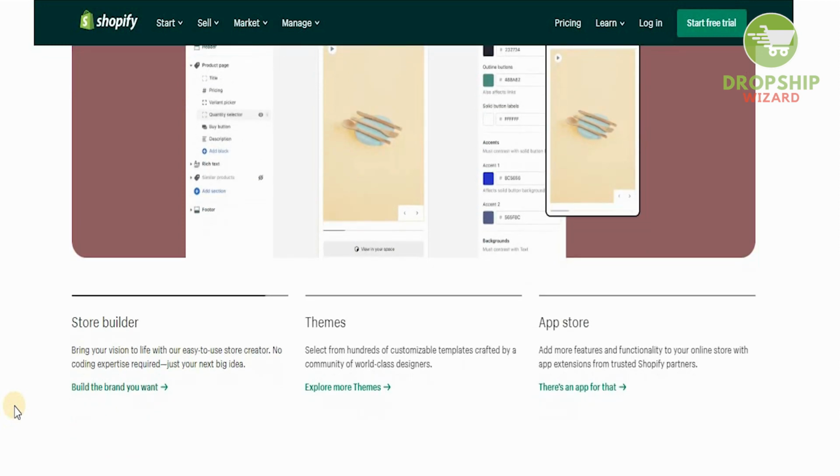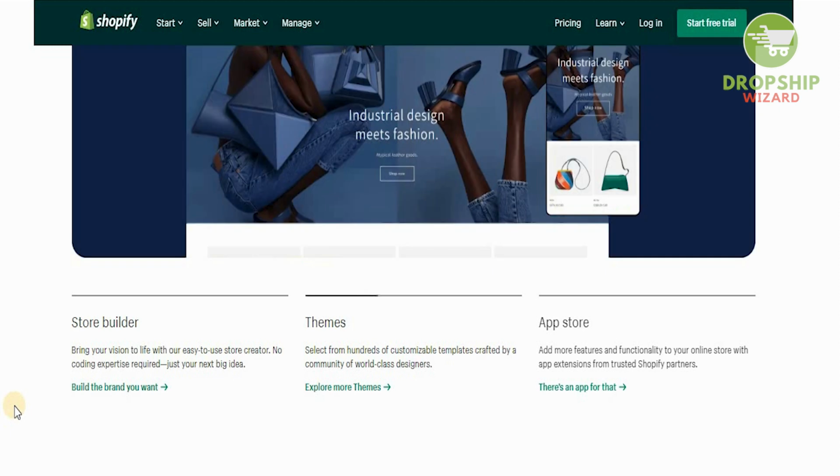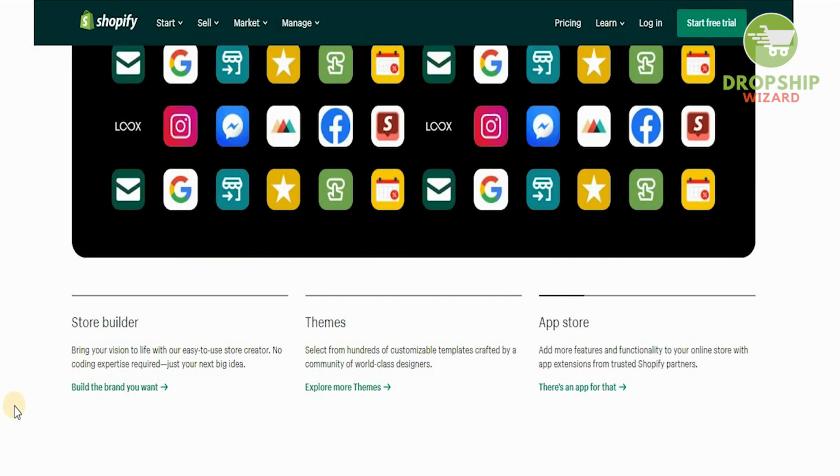One of the major reasons is that you can bring your vision to life with the easy to use store creators, and there's no coding expertise required. You don't need to hire a front-end developer. You don't need to hire a back-end developer. You can decrease your costs because everything that you want to do, you can easily do.